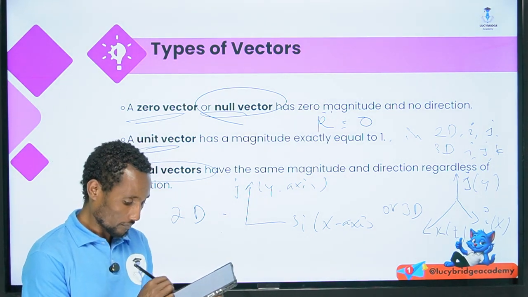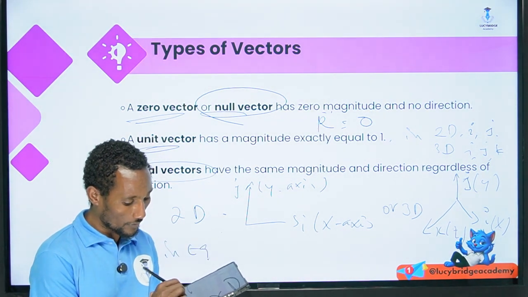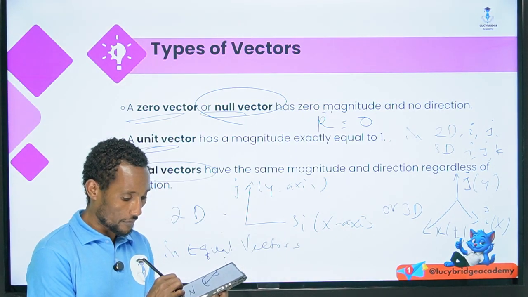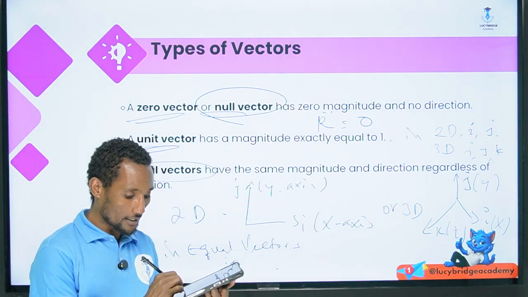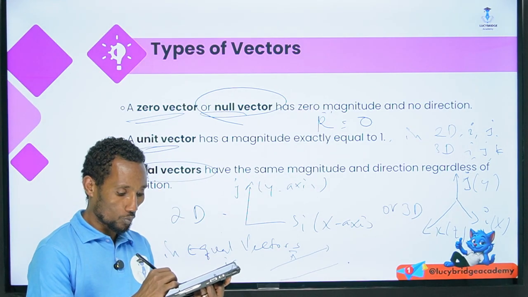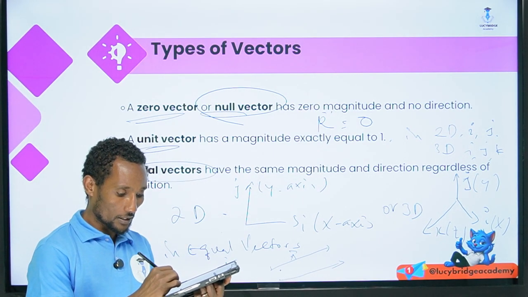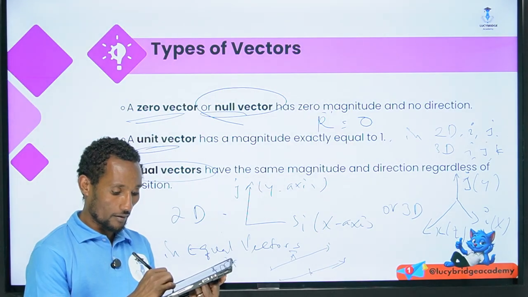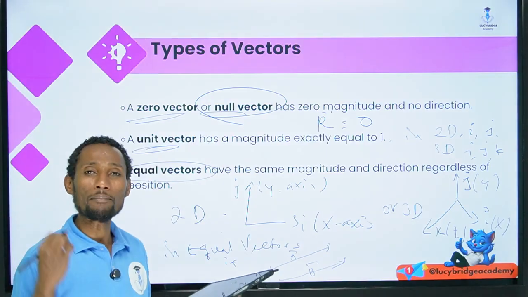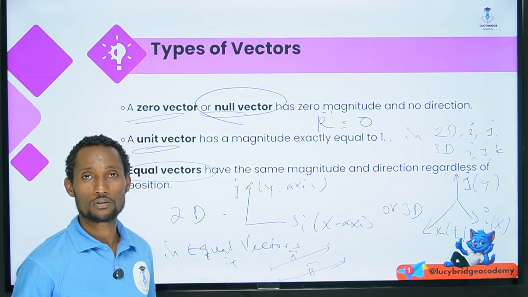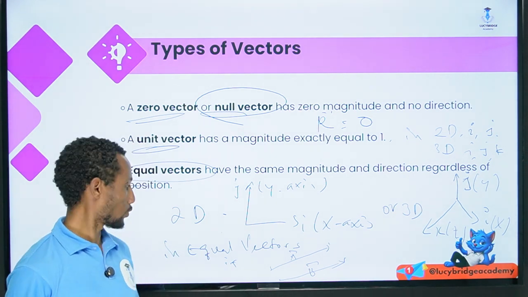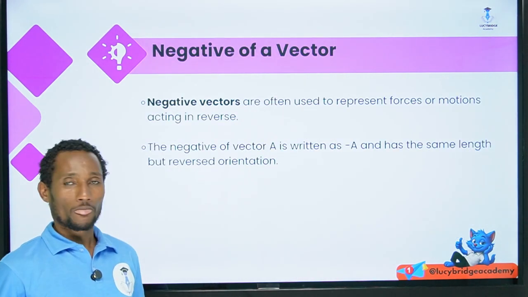For example, in equal vectors, if A is in this direction, then B must be in this direction, with the same length as A. A and B have the same direction and the same magnitude, the same length. So by having this, we call them equal vectors.